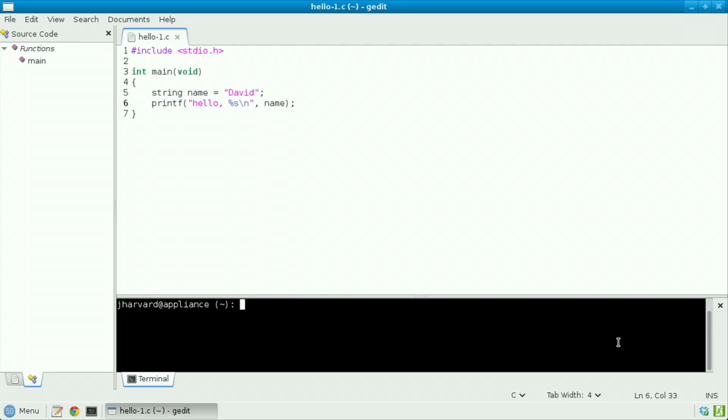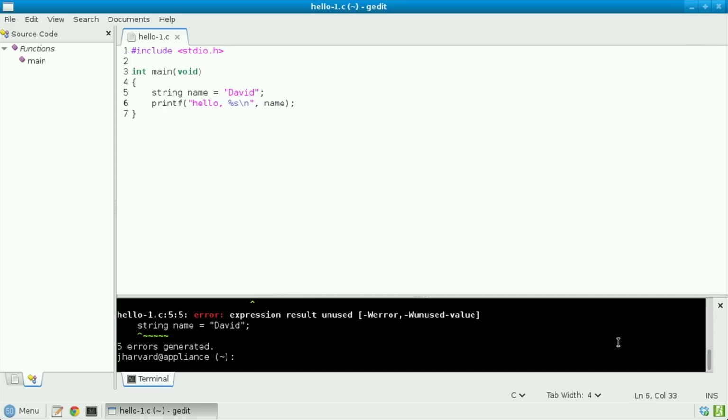Let's now compile this program. Make hello-1. Oh my goodness. 5 errors generated, and my program's only 7 lines long. Well, as always, don't look at the last of the errors on your screen. Look at the very first, because perhaps there was a cascading effect whereby just one error up top created the appearance of more errors than there actually are.